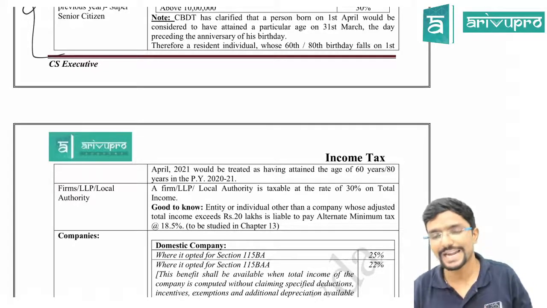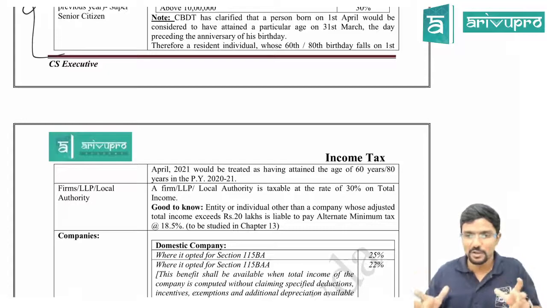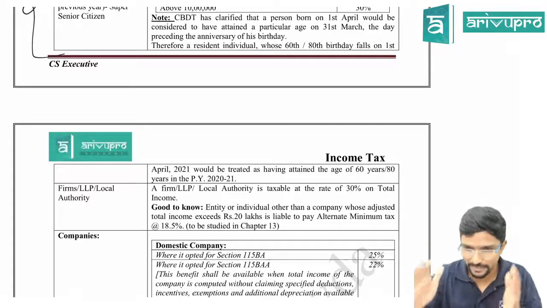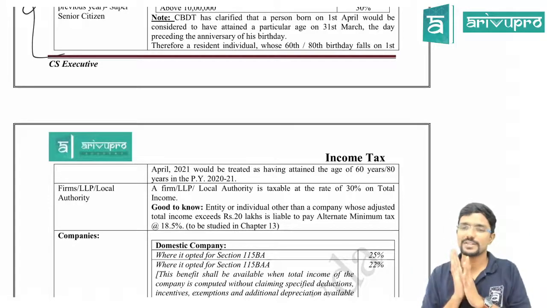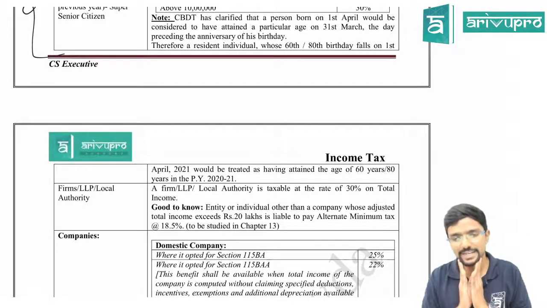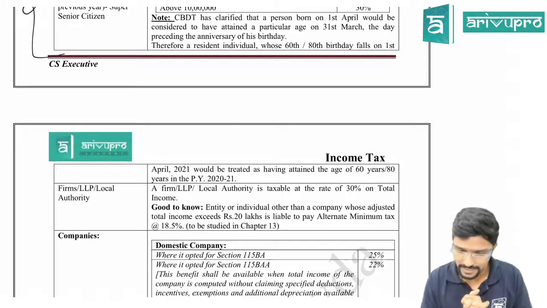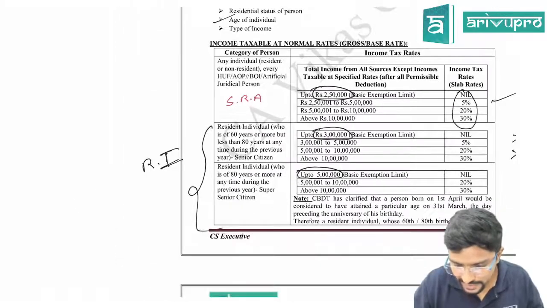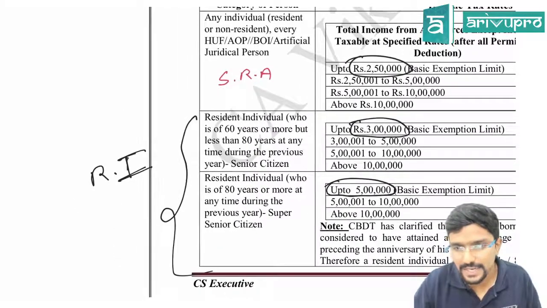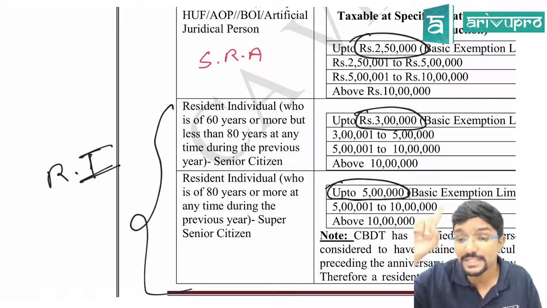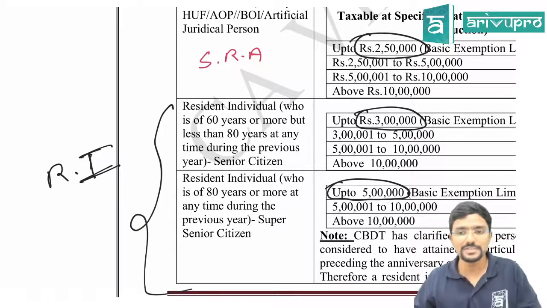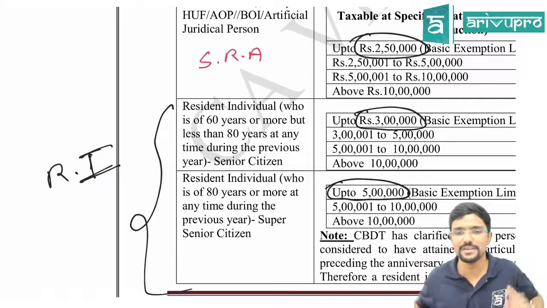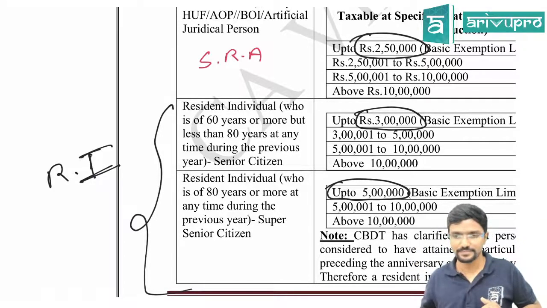Okay guys, this is a very special case. In all the cases this can never happen. Only people who are born on 1st April are the headache for us. So for them, clarity has been given by CBDT. Agree guys? If you are a normal individual, be very careful in the second and third category, who is covered? Only resident individual. Please be very careful, because in the exams they will give so much information and confuse you.